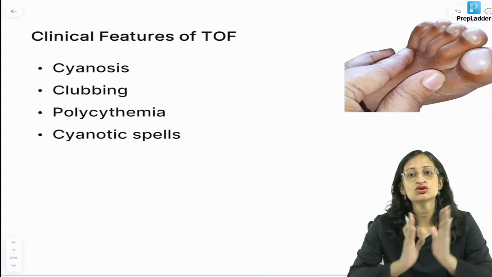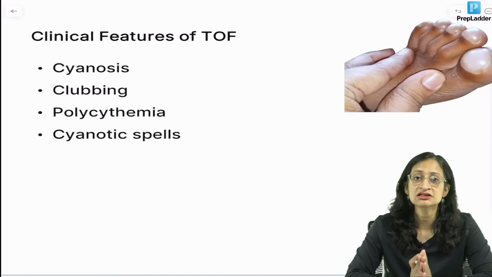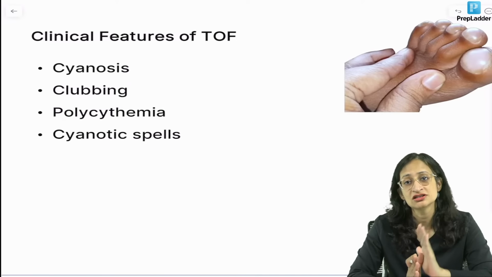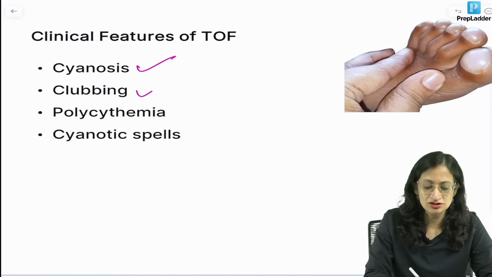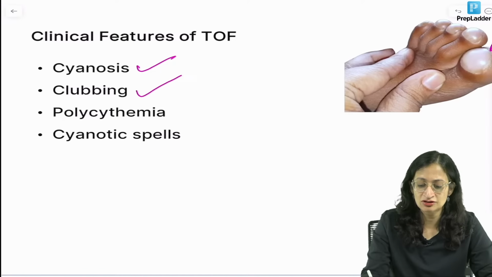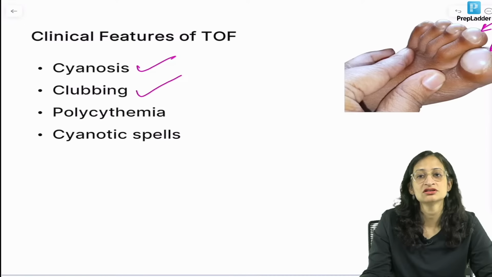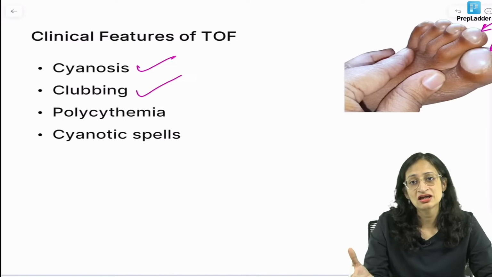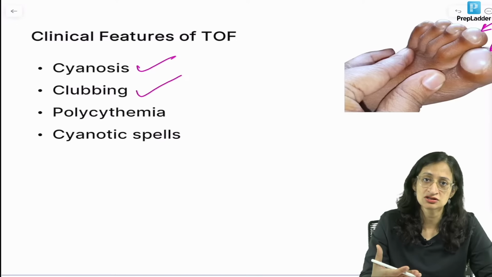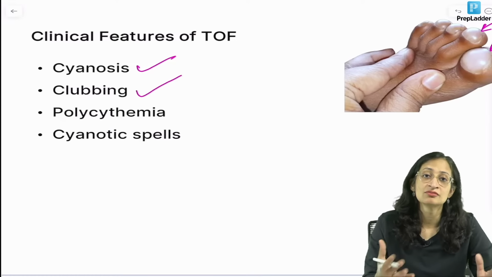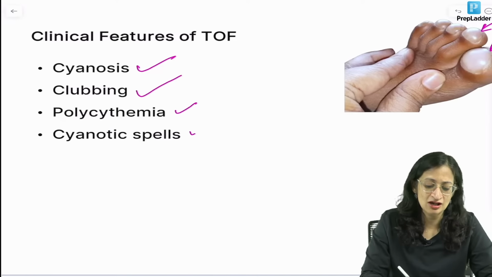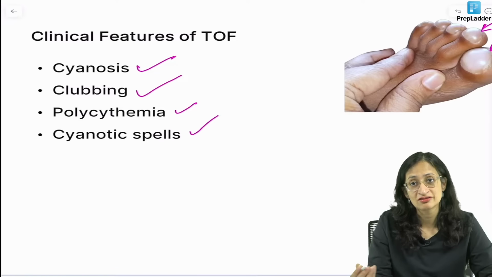Clinical features. Now, TOF is the most common congenital cyanotic heart disease in children. So, there will be cyanosis, there will be clubbing. Can you appreciate this clubbing? You can get image based questions like this. You can see the clubbing is there in the upper limbs as well as lower limbs. So, cyanosis, clubbing. Because of hypoxia, there is polycythemia and there can be cyanotic spells, right?